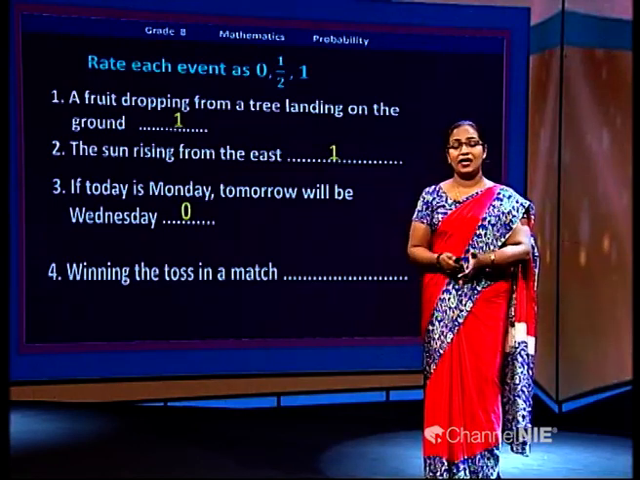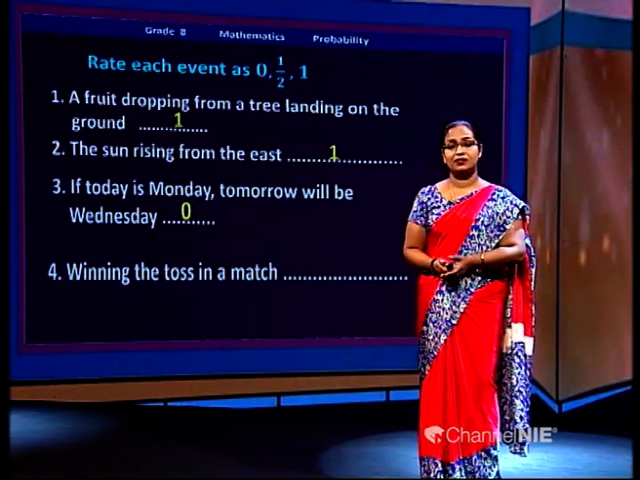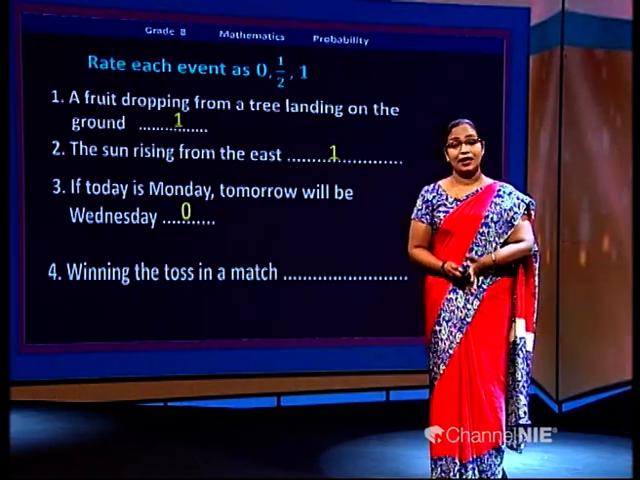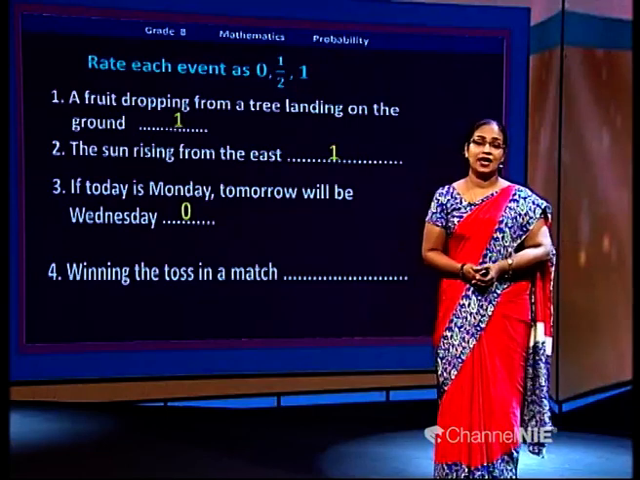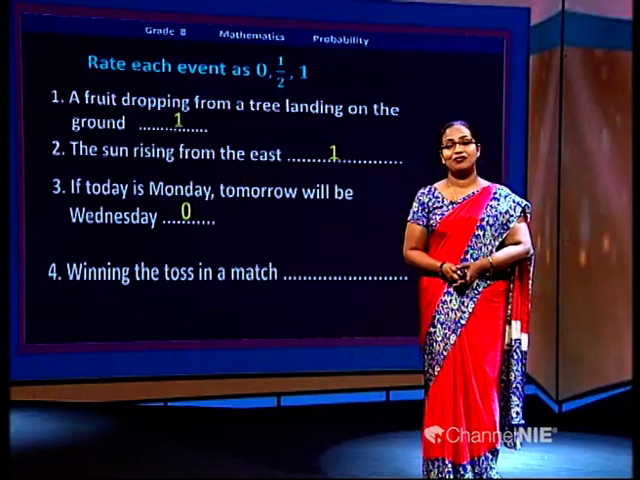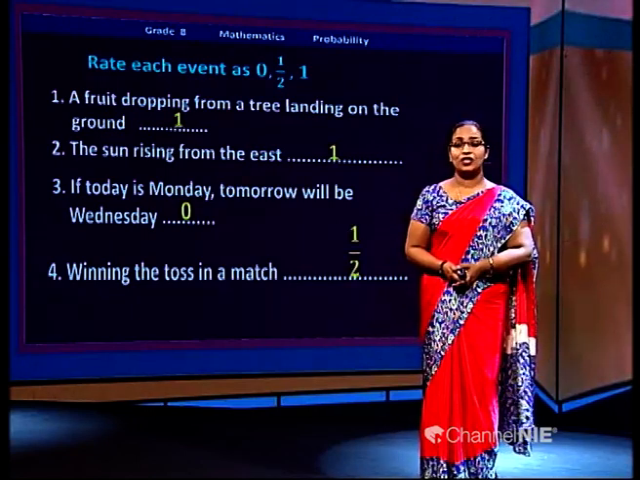Is it equally likely? Yes. Sometimes when you toss the coin, you may get tail. Sometimes you will get head. So this is an equally likely event. So, how do you rate it? You have to rate it with half. Good. Shall we try another few events?